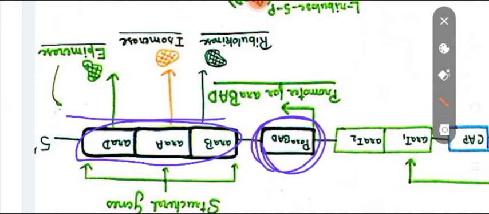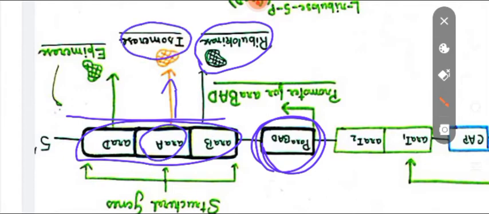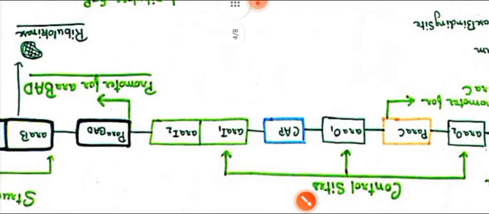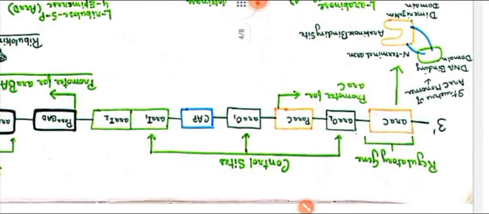And ARA-B, what does it encode? It encodes an enzyme having ribokinase activity. ARA-A encodes an enzyme which has isomerase activity, and ARA-D encodes an enzyme which has epimerase activity. I think you have got the idea of all these structural genes, so I am just revising here.